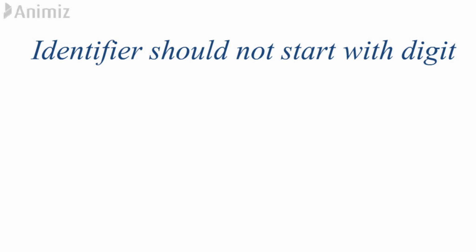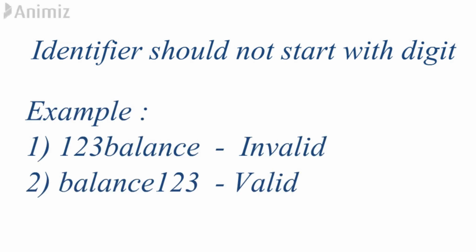Now next point is identifier should not start with a digit. Yes, this is a rule in Java. For example, 123balance is an invalid Java identifier. We cannot write this, but we can write balance123. Yes, this is valid. That is, an identifier should not start with a digit. So first we have to start with either a small character or a capital character or underscore or dollar.